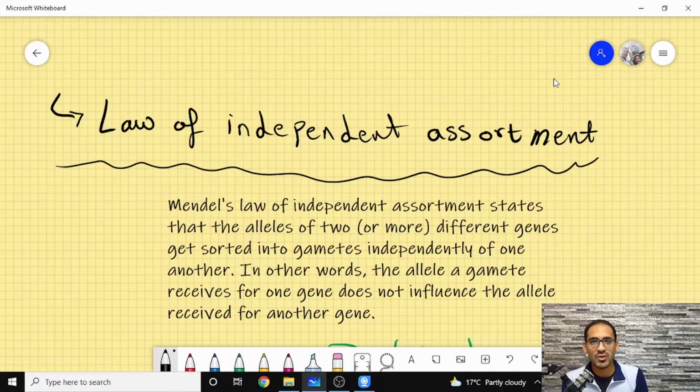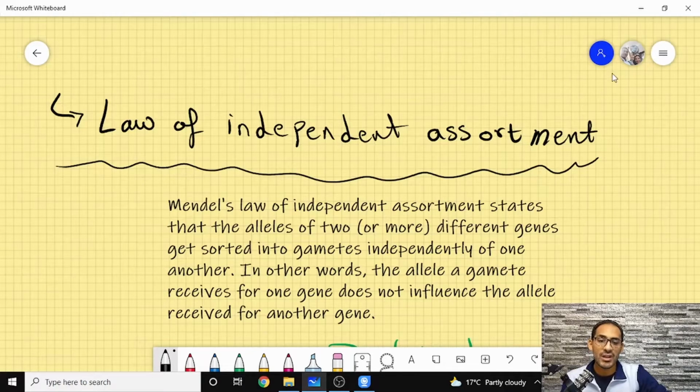We don't have any predetermination that you're going to have 1 and 2 and 3 together, and you're going to have 4 and 5 and 6 together. No, that happens completely at random for each allele and for each gamete.